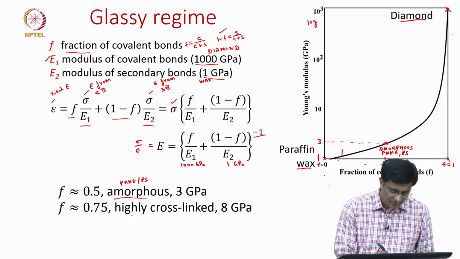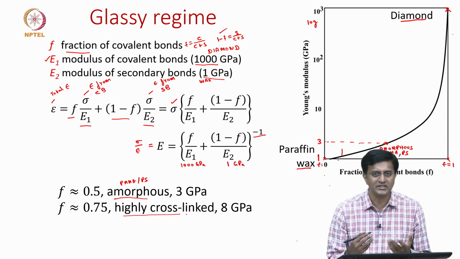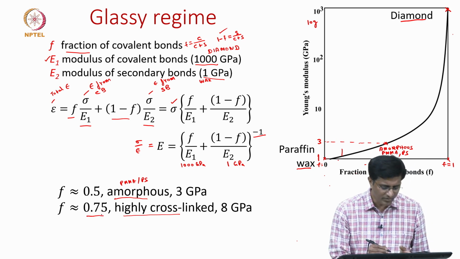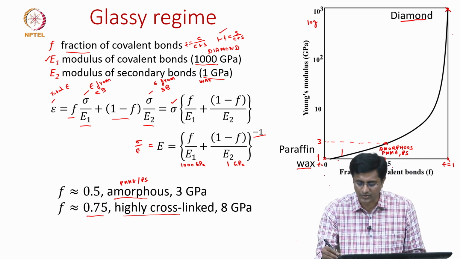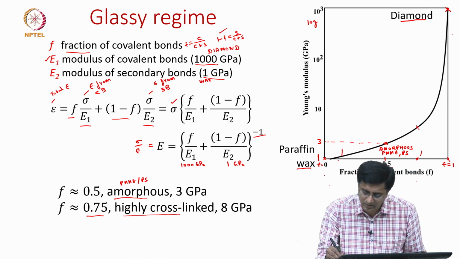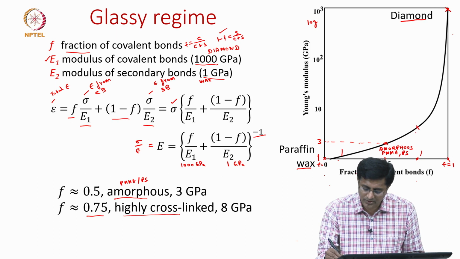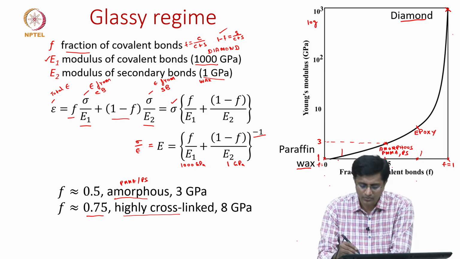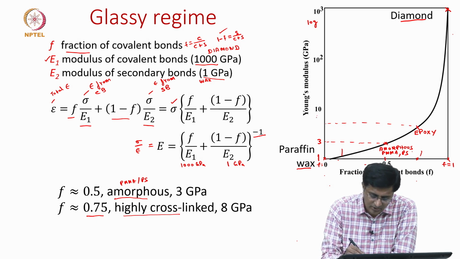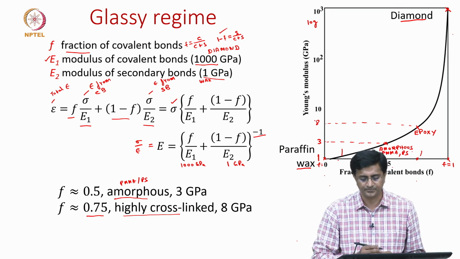So, for thermosets we have highly cross linked examples like epoxies and others, and then this value of F can increase to 0.75, which means the corresponding point is somewhere here. We are calling this epoxy or other polymers, and the corresponding modulus values we will see are still less than 10 gigapascal, somewhere around 8 gigapascal.